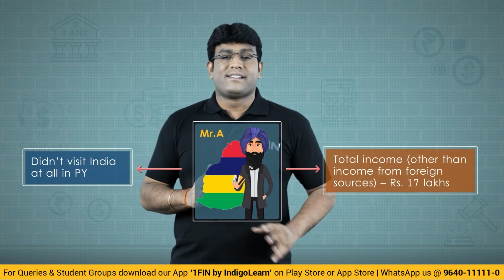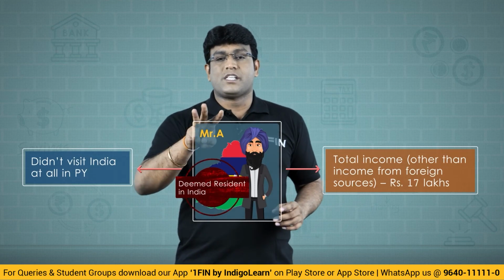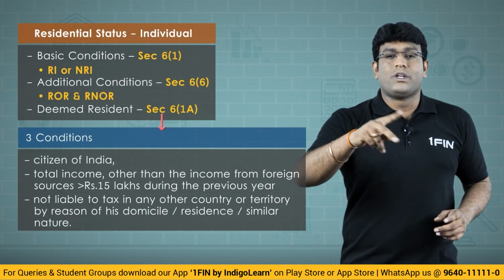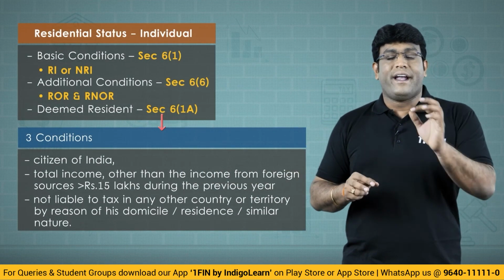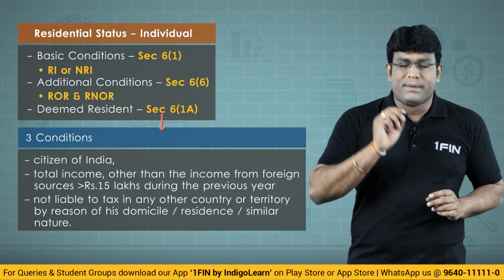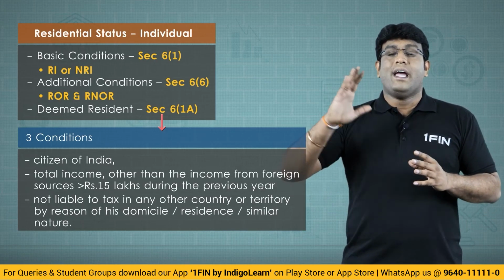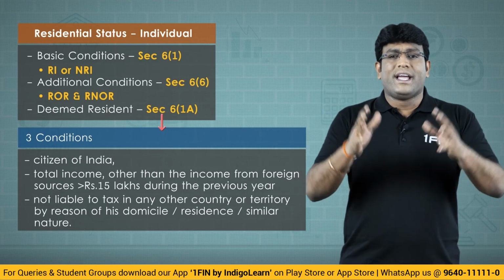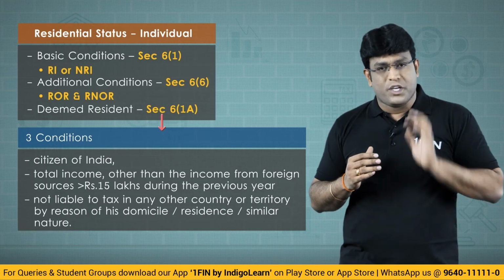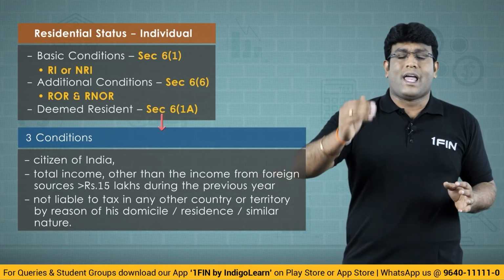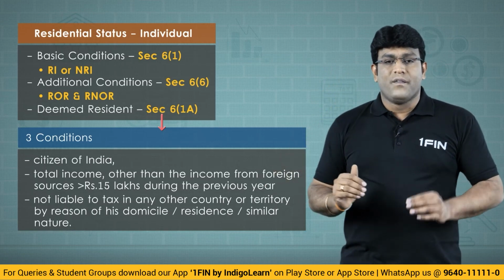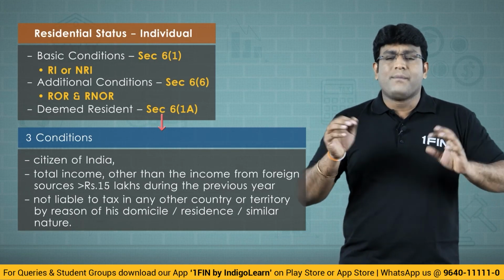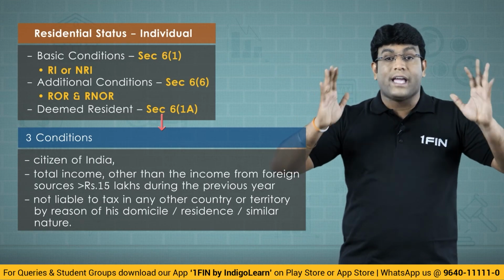Still A is regarded as a deemed resident because he satisfies the 3 conditions. Condition number 1, he is an Indian citizen. Condition number 2, total income other than foreign sources is greater than 15 lakhs. Condition number 3, he is not liable to tax in any other country by reason of residence, domicile or any other criteria of similar nature. So for whatever reason it is, he is not liable to tax in another country. When I say liable to tax, that means in that country there is some tax. When he is not liable to tax, it means in that country there is no tax at all.